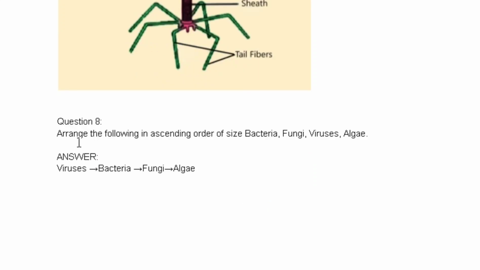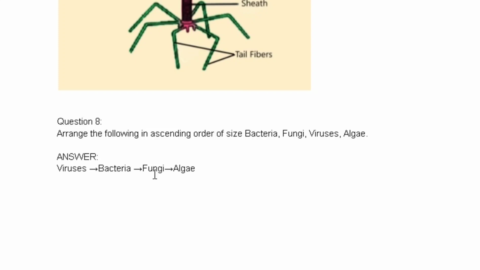Next question is, arrange the following in ascending order of size: bacteria, fungi, viruses, algae. Now students, here they have told us to arrange it in ascending order. As we know, viruses are very small, approximately 10 nanometers to 100 nanometers, whereas bacteria are 1 micrometer to 10 micrometers.